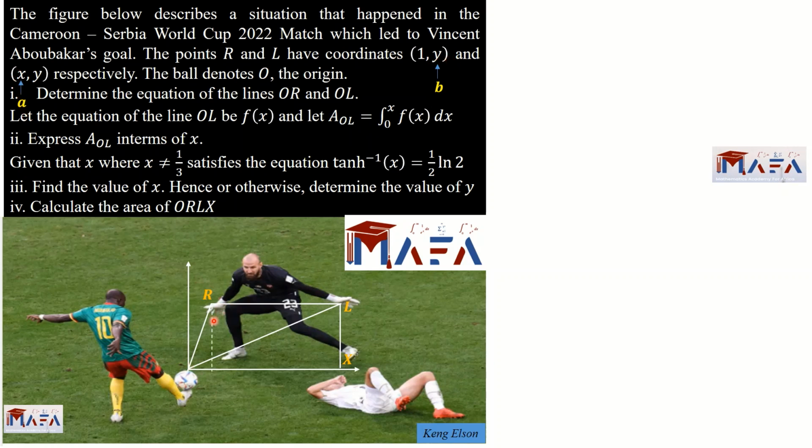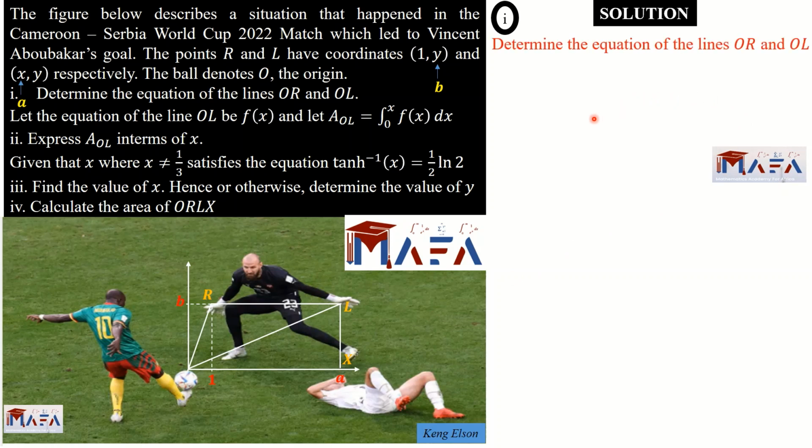Alright, so let's now indicate the various coordinates. R has coordinates (1, y), so it becomes (1, b). So the x coordinate is 1 and the y coordinate is b. What about L? The x coordinate is a and the y coordinate is b as well. So R and L have the same y coordinate. Alright, so we are going to begin with Roman 1 of the question, which is asking us to determine the equation of the lines OR and OL.